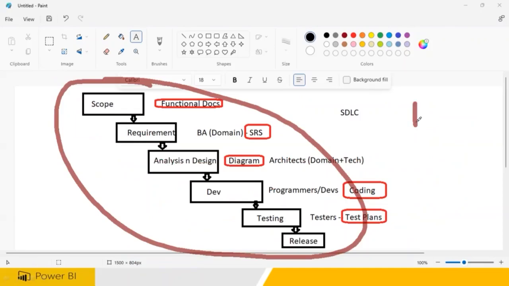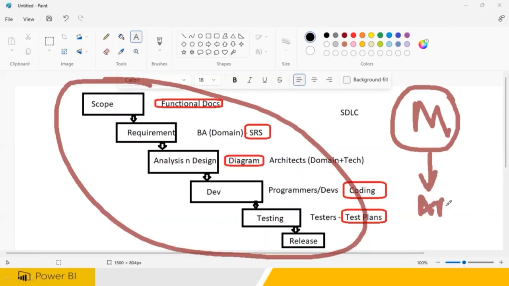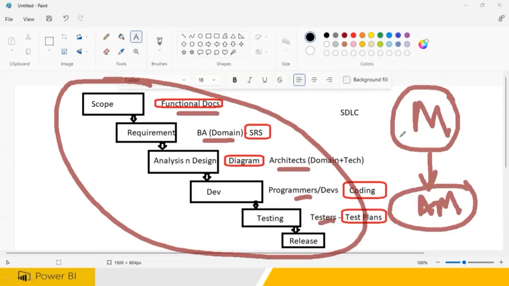So all these people will be under a manager, and there is an assistant manager, right? So all the teams will be managed by these two guys. Scoping, requirement analysis, all the people, functional guys, domain guys, architects, programmers, testers, everybody has to report to the manager and assistant manager, and the manager is communicating to the customer: "Sir, this is what is going to be happening."